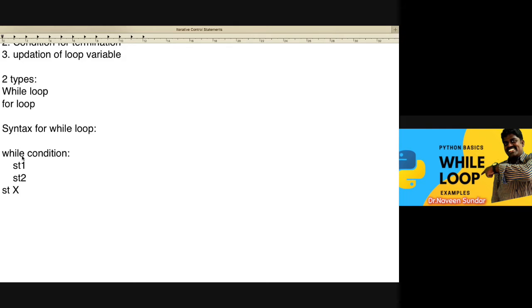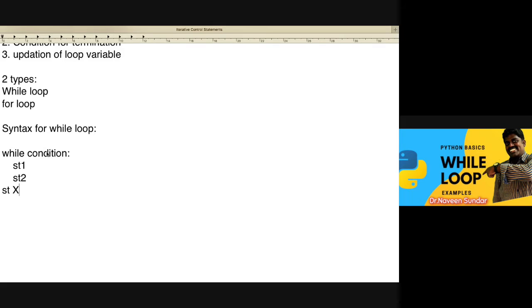But normally in if, we just wrote if and then a condition, and the set of statements was executed if the condition was satisfied, or otherwise it came out of the block. It is not iterated. Got my point? But in while, this will be iterated until the condition becomes false. Until that time, it will keep rotating here itself. So this statement is executed, again it will go and check the condition.